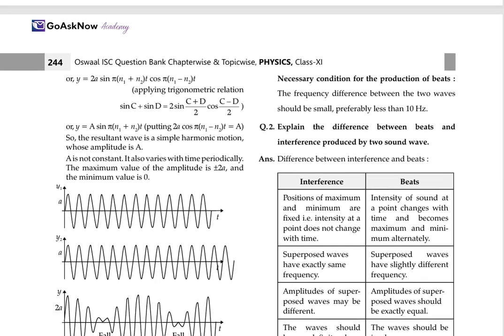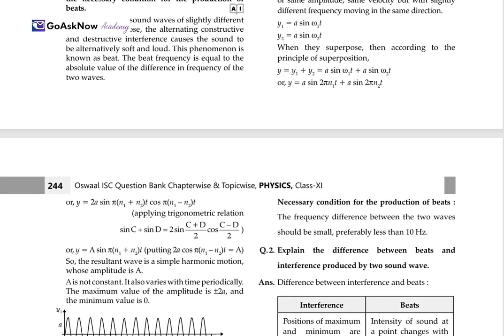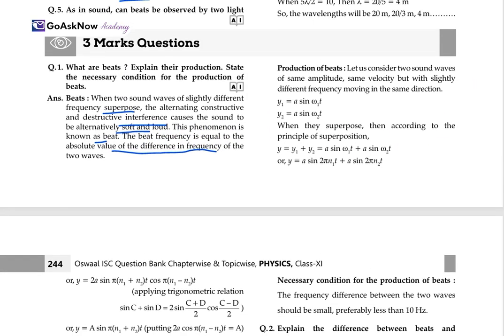Okay. So firstly, here the beat means when two sound waves of slightly different frequency superpose, the alternating constructive and destructive interference causes the sound to alternate, like it may be soft or loud. The phenomenon is known as beat, and the beat frequency is equal to the absolute value of the difference in the frequency of the two waves.